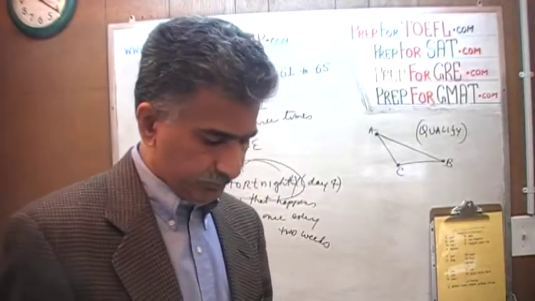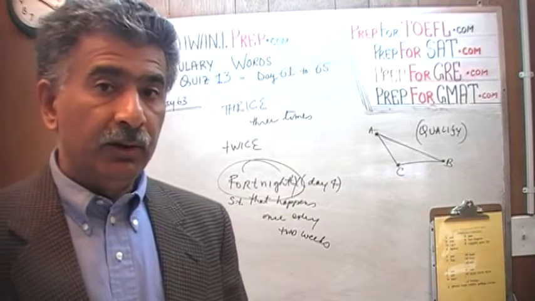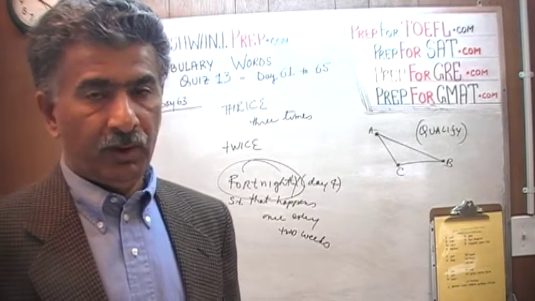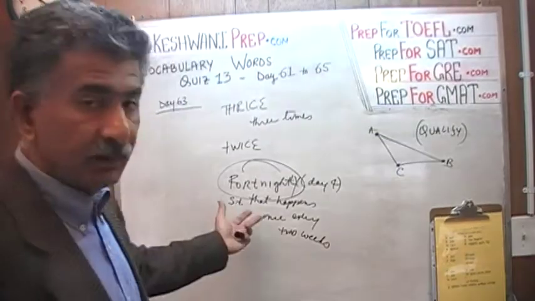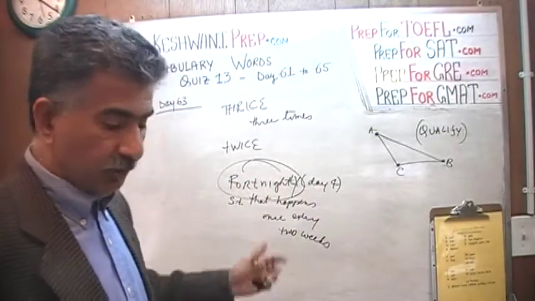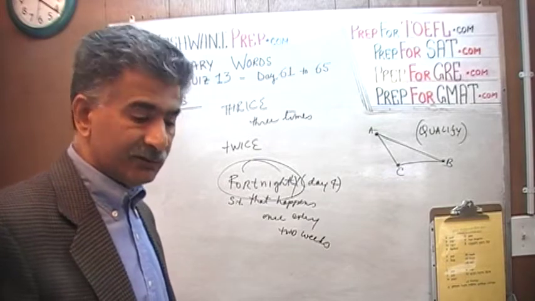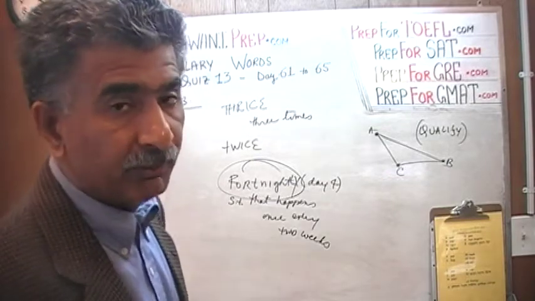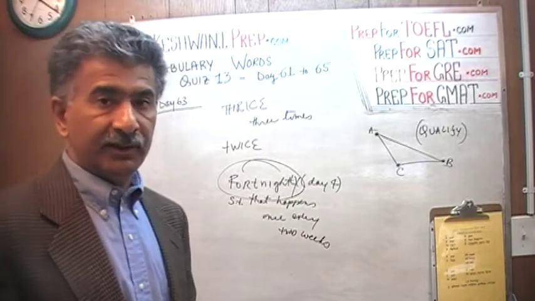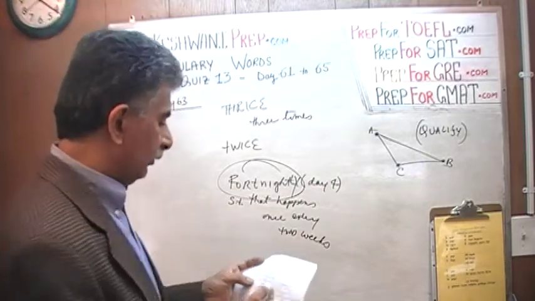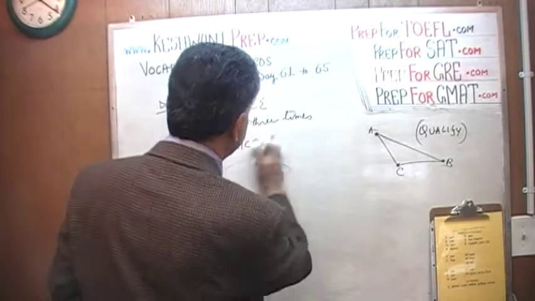Do you understand? Similarly, there's a word which means something that happens once every 2 years. I won't go into it right now, but you will learn that word. If you go to day number 4, you will learn the word fortnight, and you will also learn the word which means something that happens once every 2 years, as opposed to happening twice a year. Something that happens twice a year is called semiannual. Let's go to day number 64.